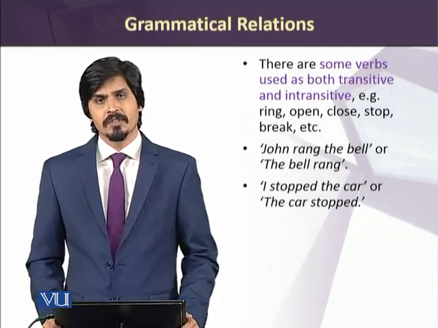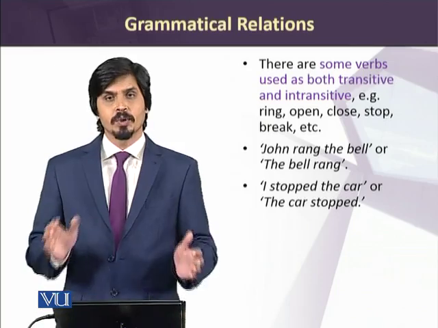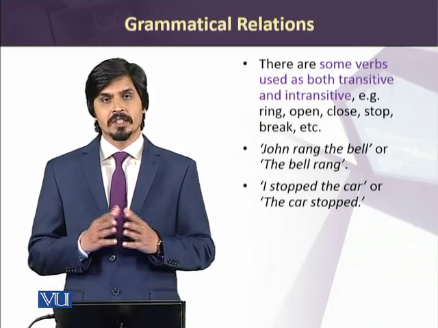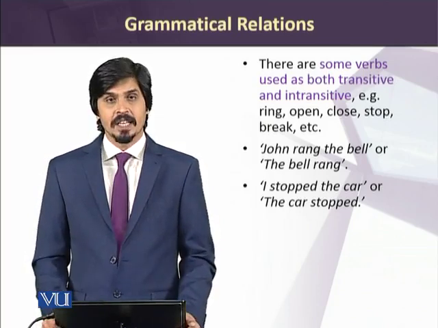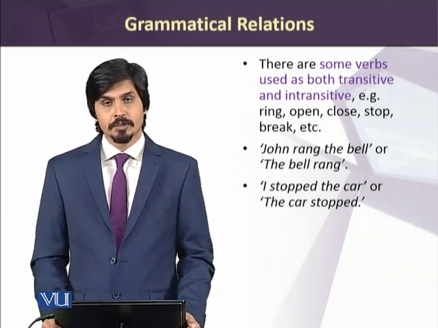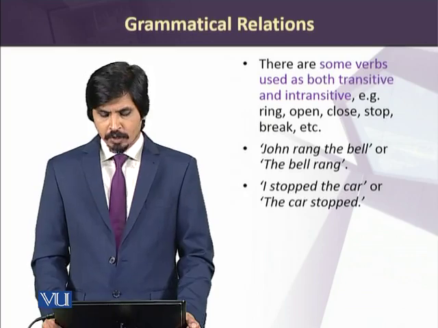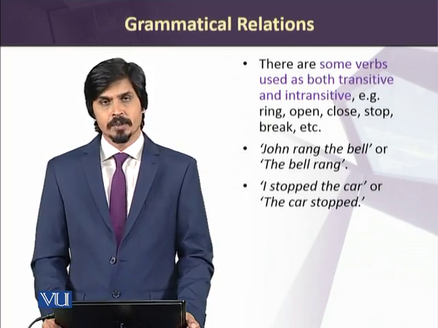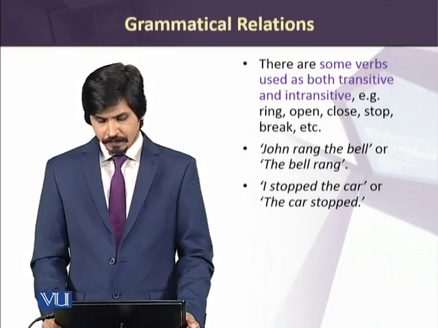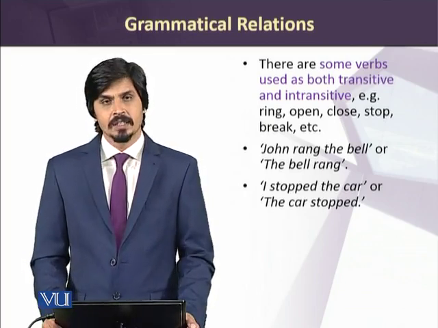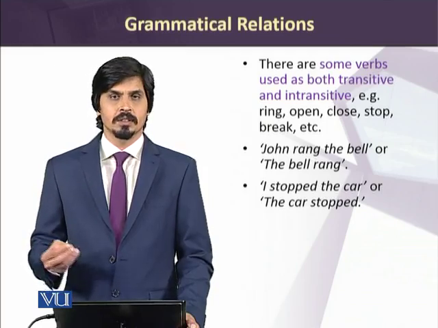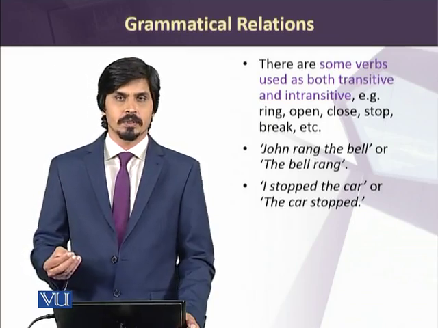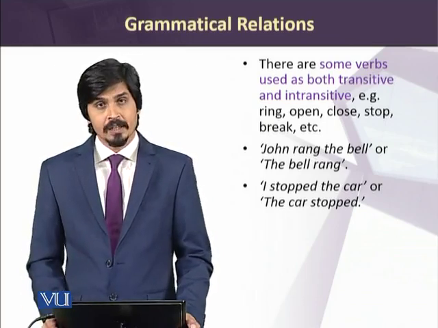We may have some verbs which may be both transitive and intransitive in different situations. For example, words like ring, open, close, stop, break. John rang the bell, or the bell rang. In the first example, you can see that the verb rang is transitive because it takes an object, the bell.